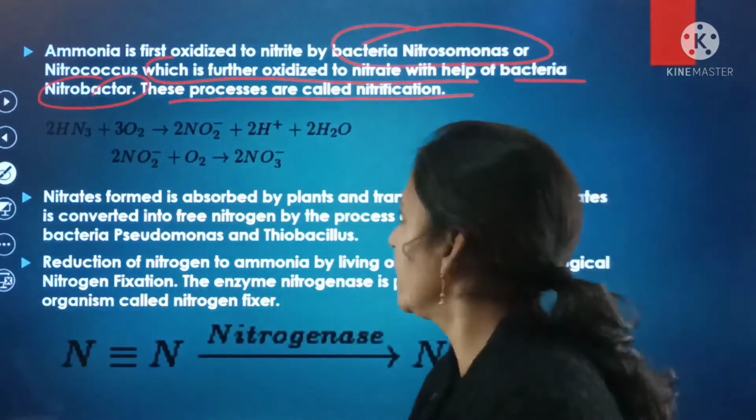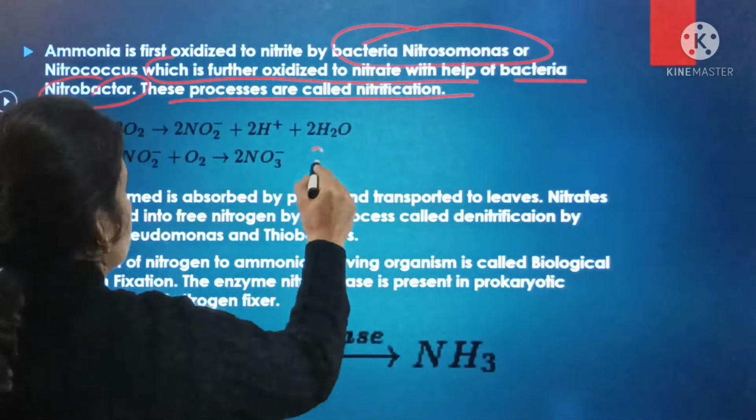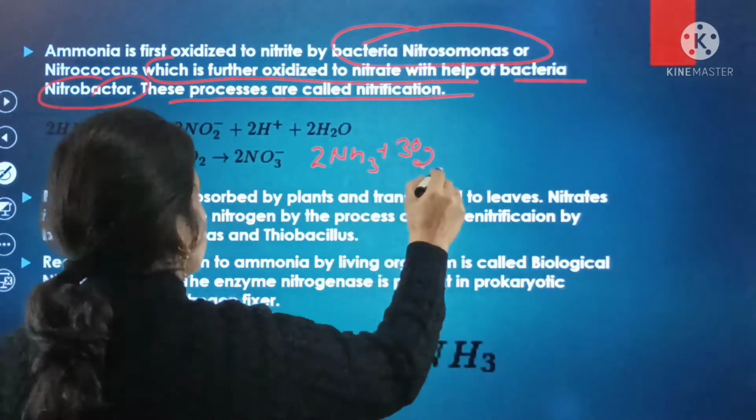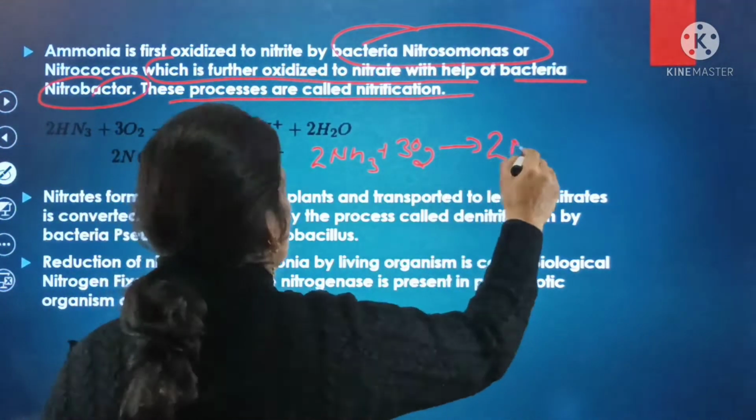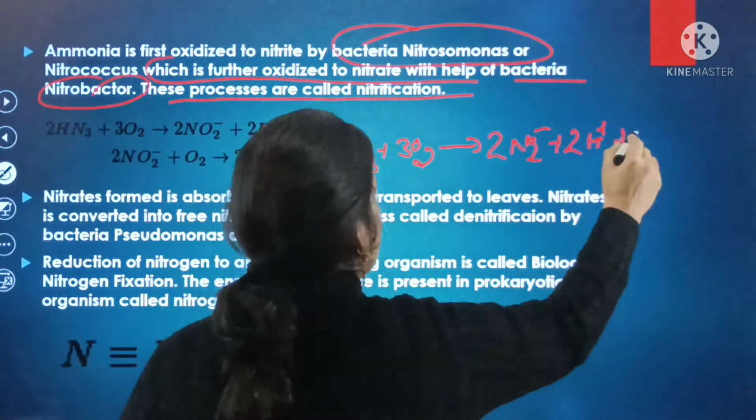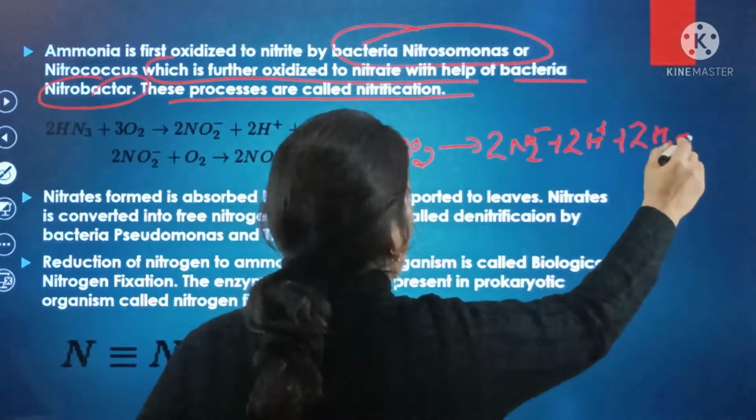So here the reactions involved are 2NH3 plus 3 molecules of oxygen give rise to 2NO2 negative plus 2H positive plus 2 molecules of water.